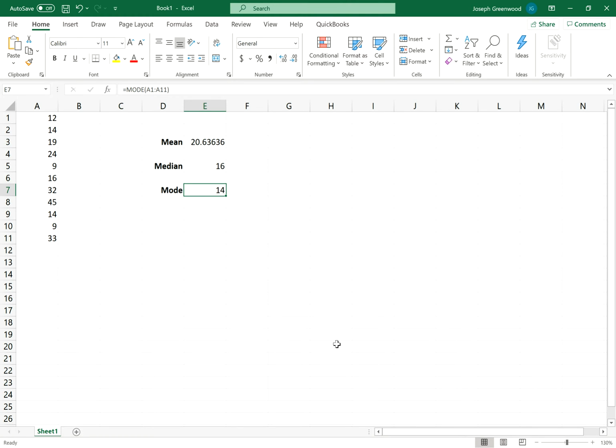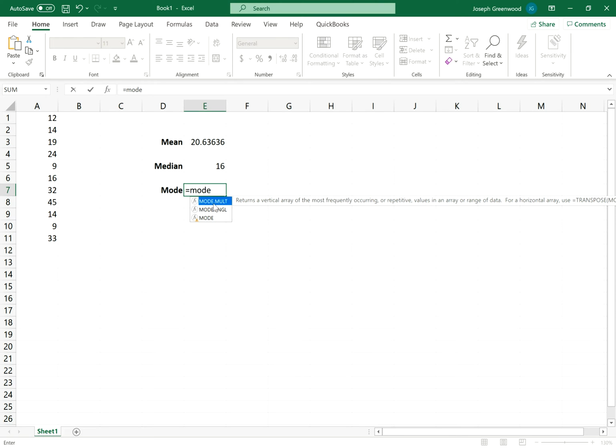Well, I'm going to delete the mode calculation that I just did. I'm going to hit my equal sign again, and I'm going to type in mode, but you'll see this option right here that says mode.mult, for multiple.